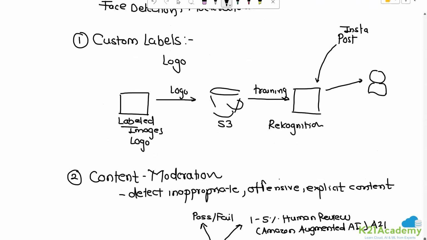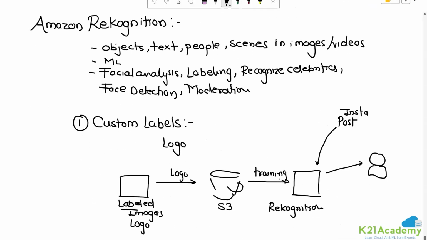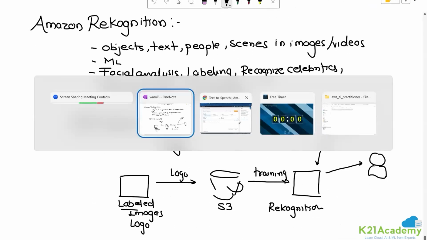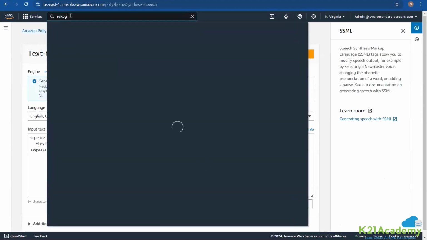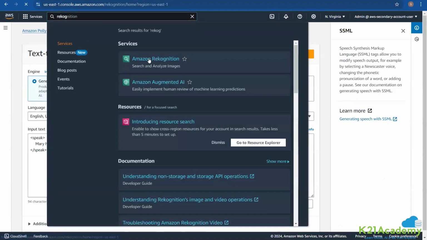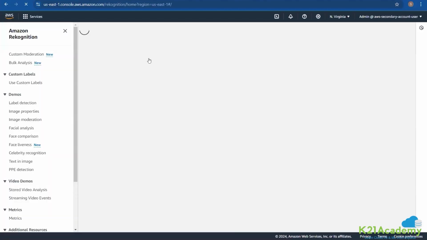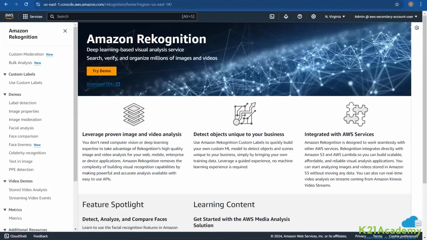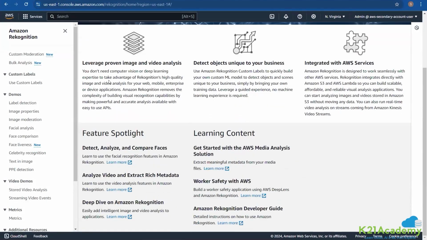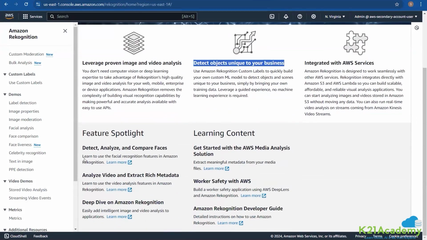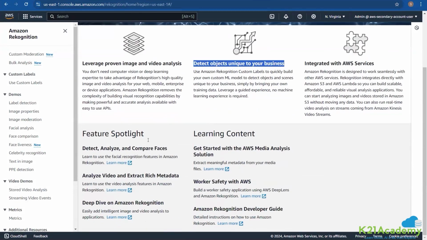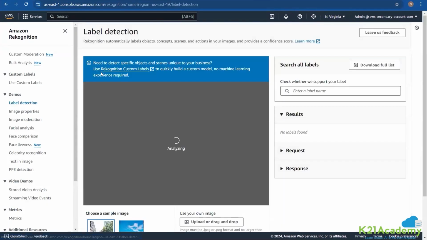So team, let's just see Rekognition. How does it look? So we'll go here. Fantastic service, I feel. Rekognition. And you can see Rekognition lets you leverage proven image and video analysis, lets you detect objects unique to your business, or integrate with other AWS services as well. These are the different things we can use it for. Let's just see the demo of it.